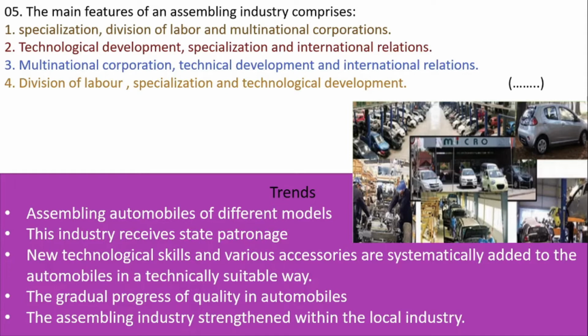Let's look at the question now. The main features of an assembling industry comprises. I have given you 4 answers. First one, specialization, division of labor and multinational corporations. Second answer, technological development, specialization and international relations. Third answer, multinational cooperation, technical development and international relations. Fourth answer, division of labor, specialization and technological development. Out of these 4 answers, the correct answer is Number 4.